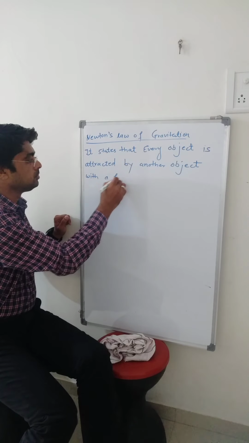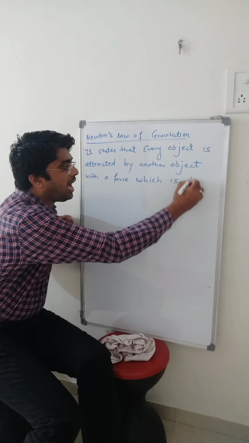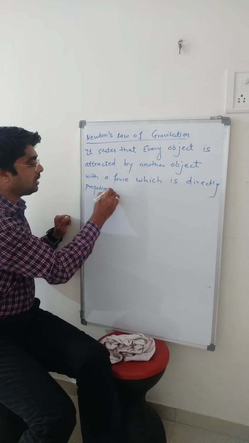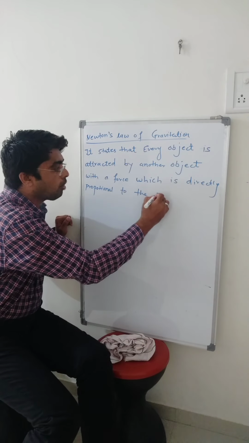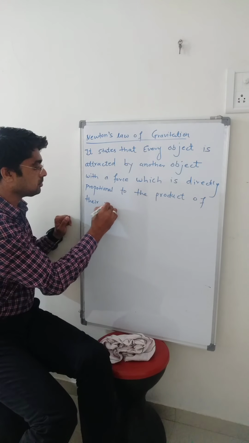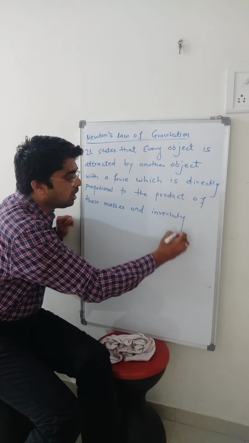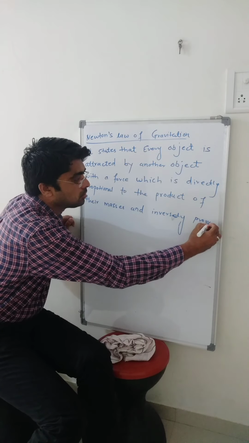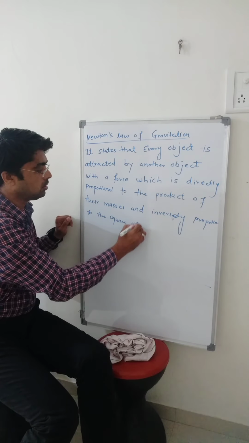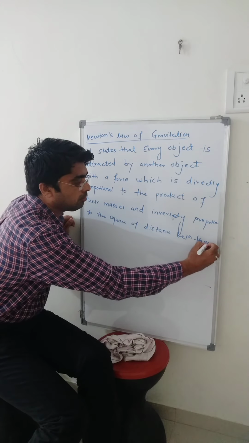This force is directly proportional to the product of their masses and inversely proportional to the square of the distance between them. The square of the distance between the two particles.